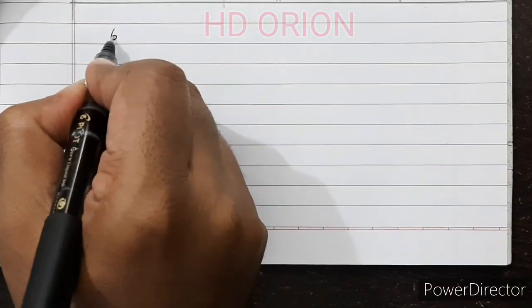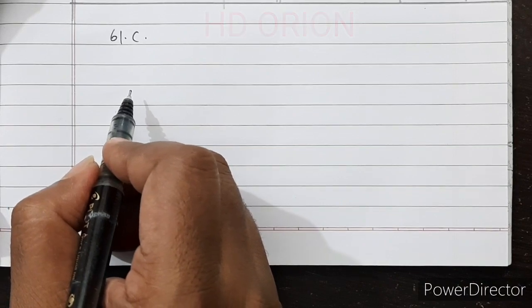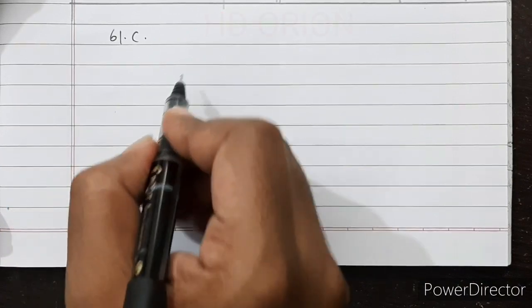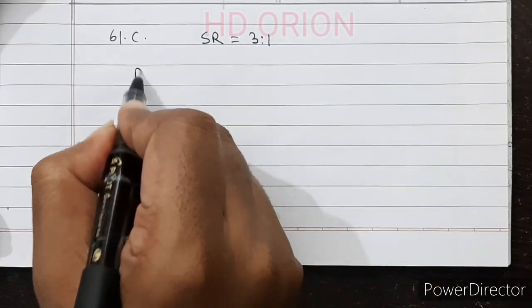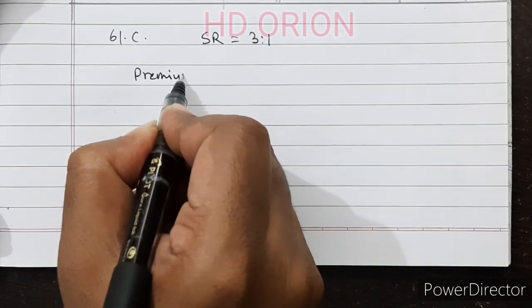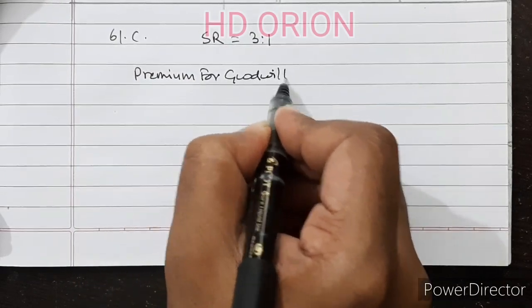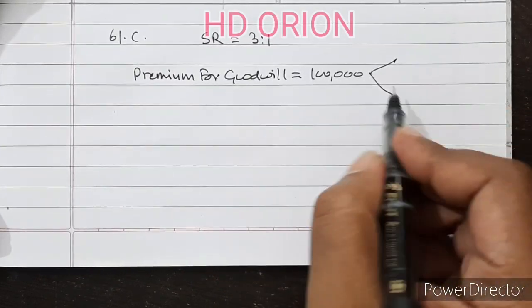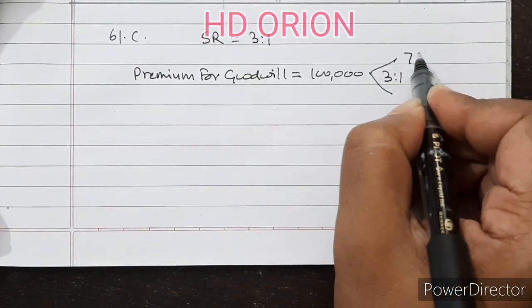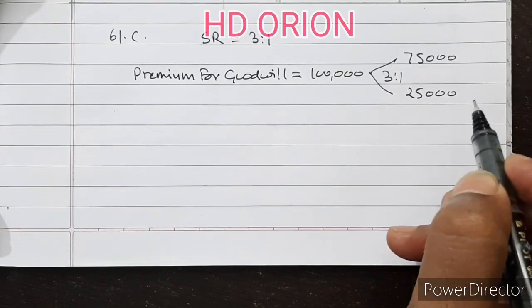So question number 61C, in this the premium brought by the new partner M will be distributed in the sacrificing ratio, and the sacrificing ratio is 3:1, and premium for goodwill is 1 lakh. So it will be broken in 3:1, that is 75,000 for the first partner and 25,000 for the second partner.